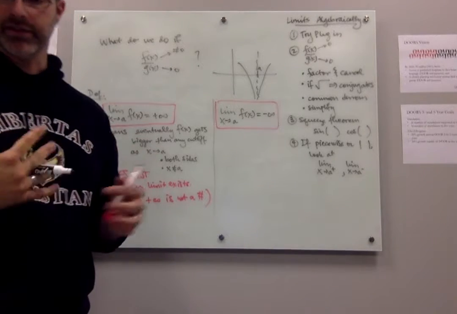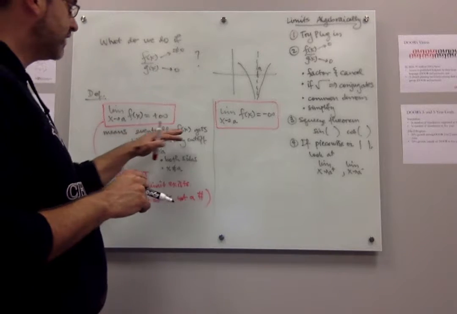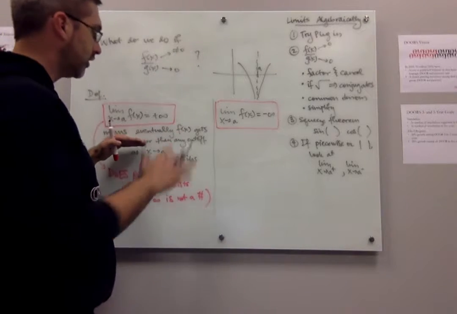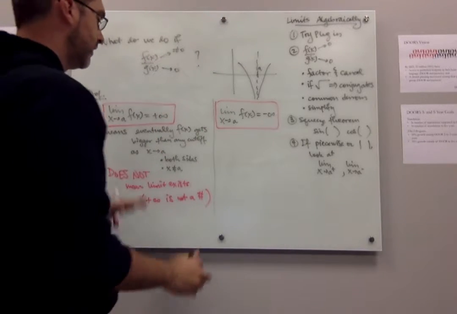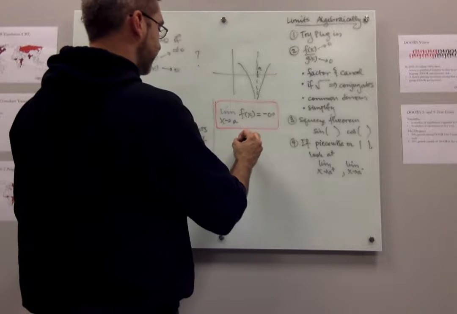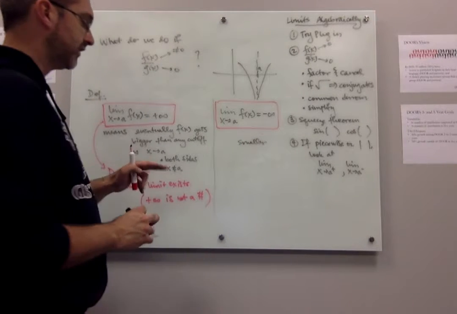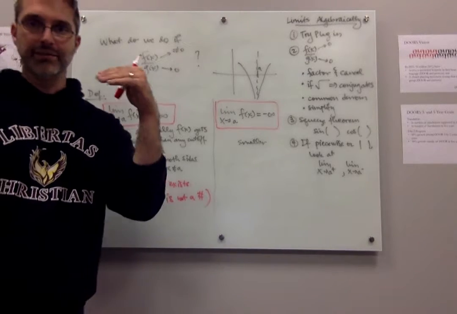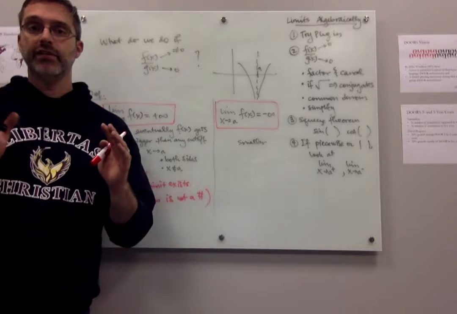I'll give you some examples graphically. But this means eventually the function gets smaller than any cutoff. Smaller means more negative. So the only difference here is that the function is getting smaller than any cutoff as x goes to a. It becomes more and more and more negative as x approaches a.